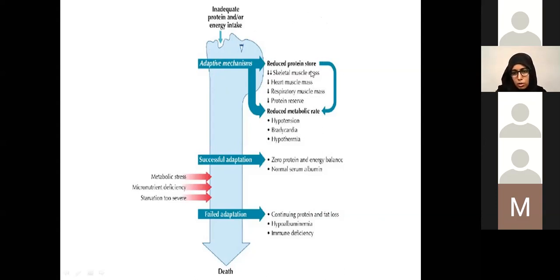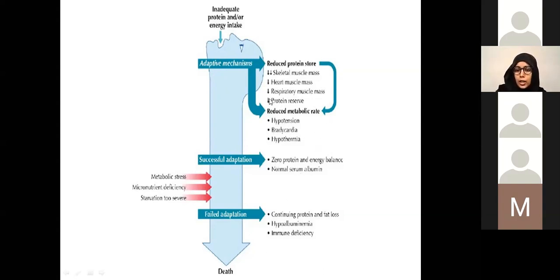There is a reduction in the protein stored. Wherever we have protein dominance, those tissues start losing their mass, like the skeletal mass is lost, the heart becomes thin, the respiratory muscles become weak, and of course the protein reserves are lower and lower.